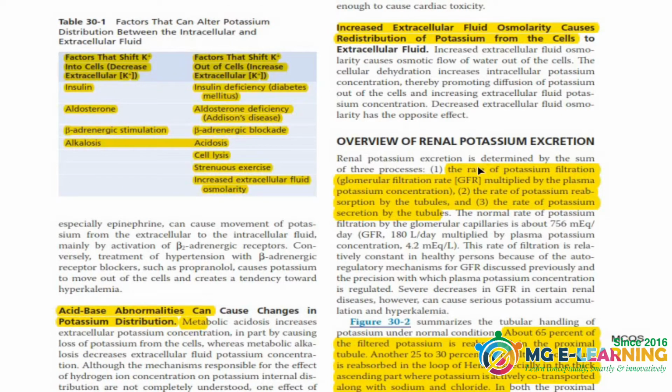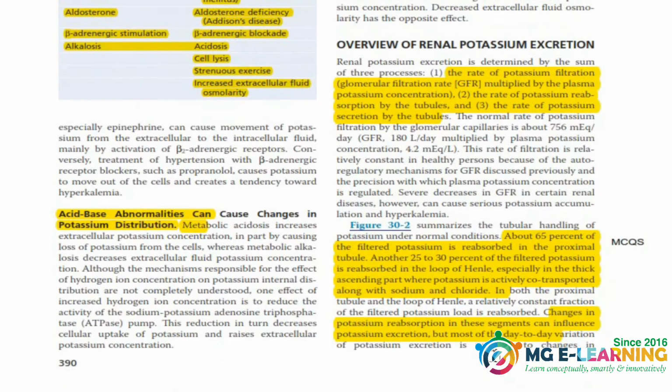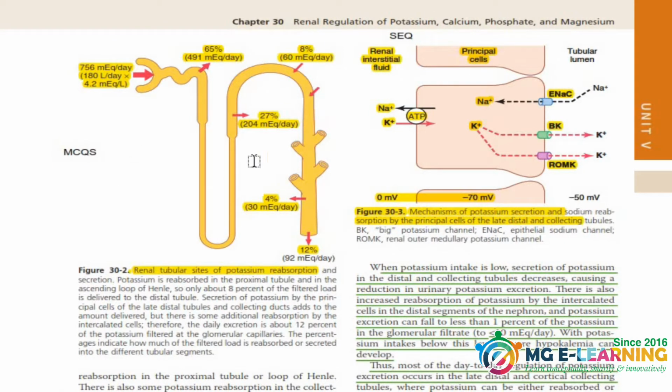The overview of renal potassium excretion, this is again an MCQ point. Now this figure is again important for your MCQs, like from which segment how much percentage of potassium is reabsorbed. So all these are very important points for your MCQs. The next is the mechanism of potassium secretion. This is again important for your SCQ.